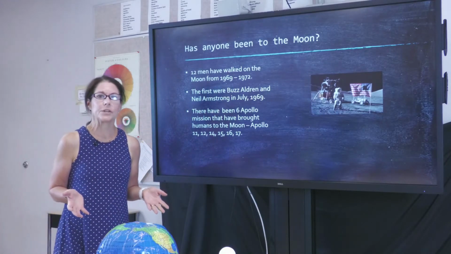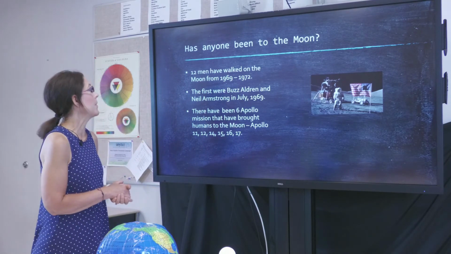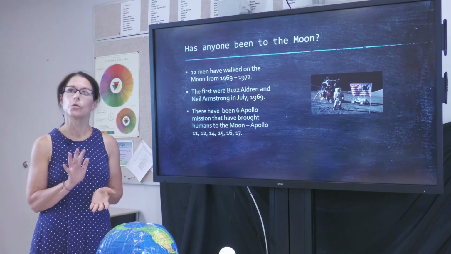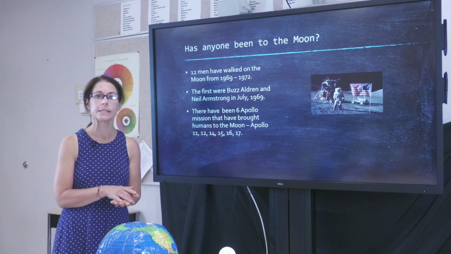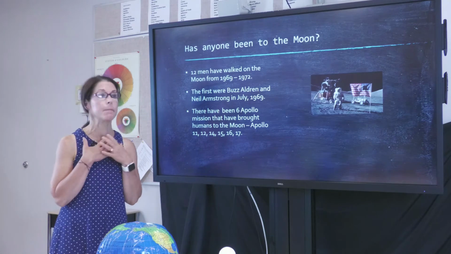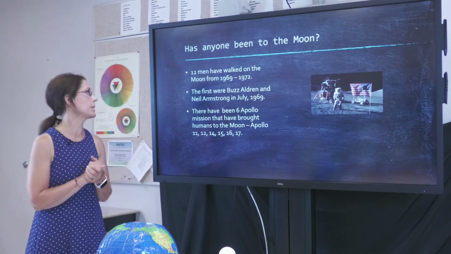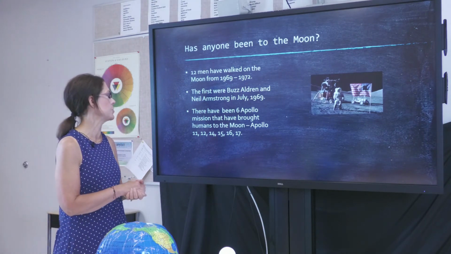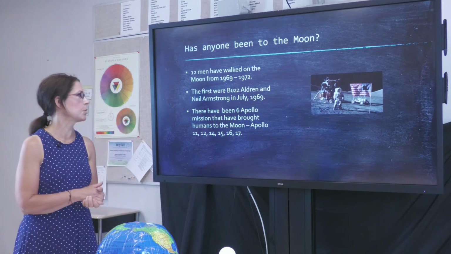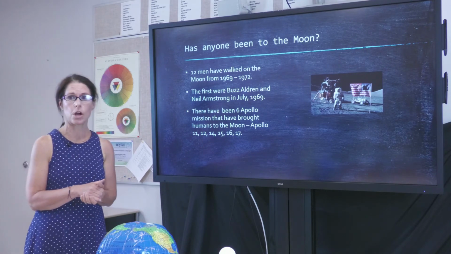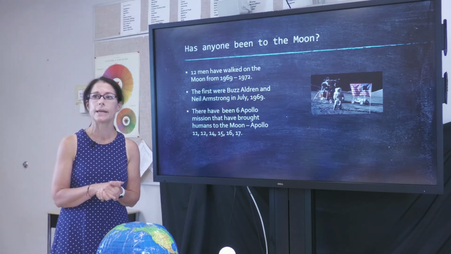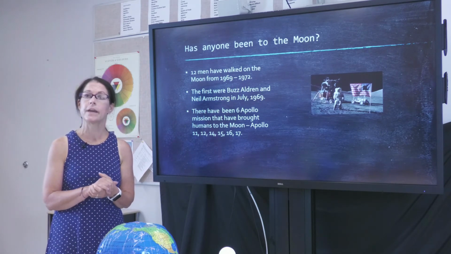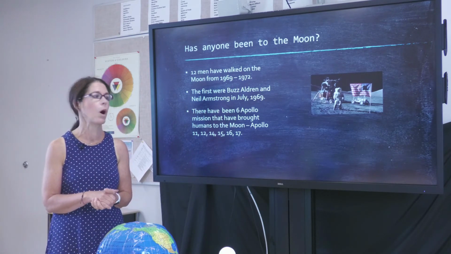Welcome back, boys and girls. Now we're going to talk about, has anyone ever been to the moon? Well, not in your lifetime, but in maybe your parents' lifetime or your grandparents' lifetime, and in my lifetime, 12 men walked on the moon from 1969 through 1972. The first two astronauts were Buzz Aldrin and Neil Armstrong, and they performed their walk at the end of July in 1969. Some of you might have remembered last year was the 50th anniversary of this historic moonwalk.